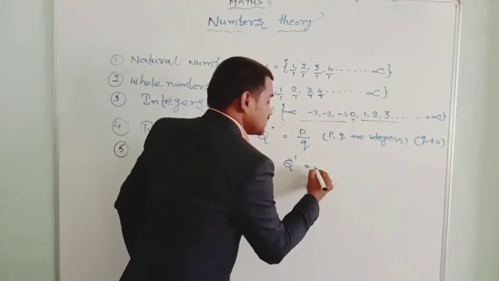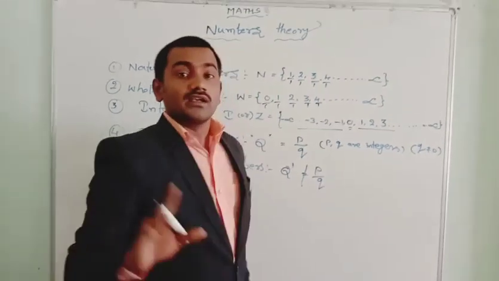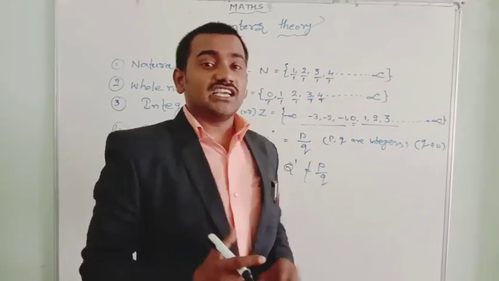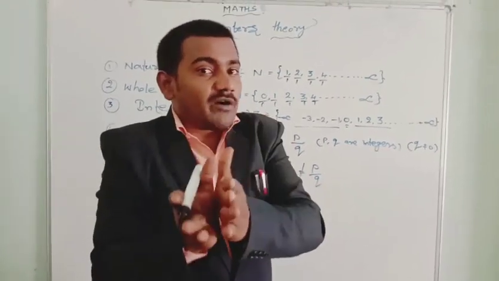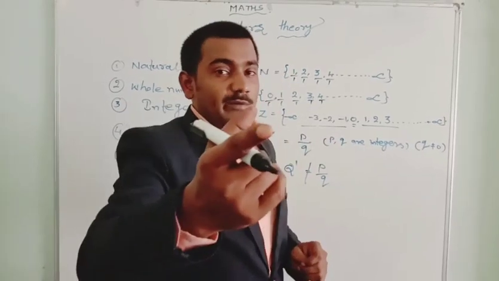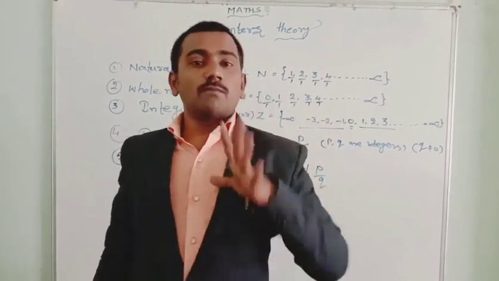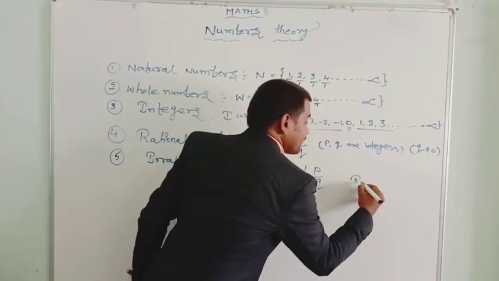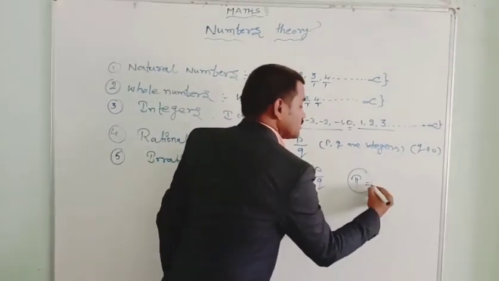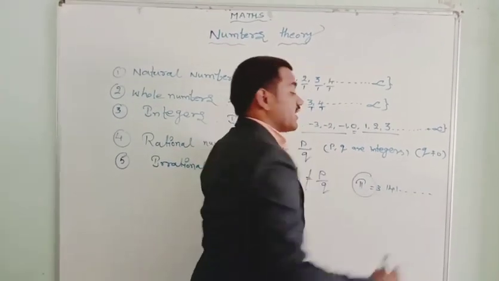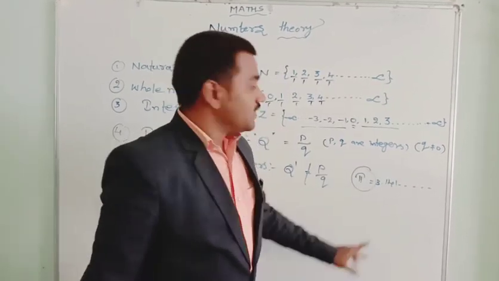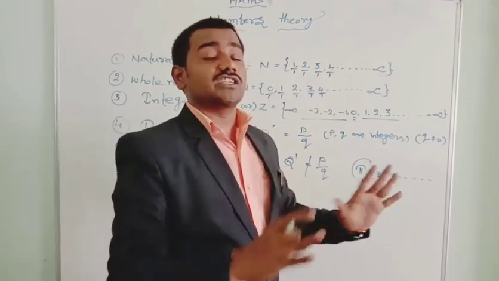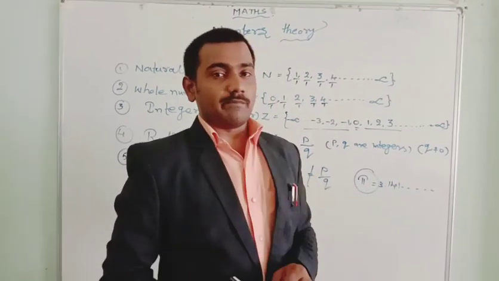So which numbers cannot be written in the form of p by q? There are some numbers we cannot express in the form of p by q. They are known as irrational numbers. Which numbers can be written in the form of p by q? Rational numbers. Which cannot be written in the form of p by q is known as irrational numbers. Some examples of irrational numbers I will tell you. Pi is an irrational number. The Greek letter pi we use as 3.141 and so on. There are an infinite number of decimal digits here, so pi is an irrational number.